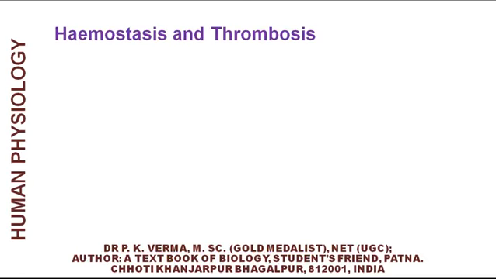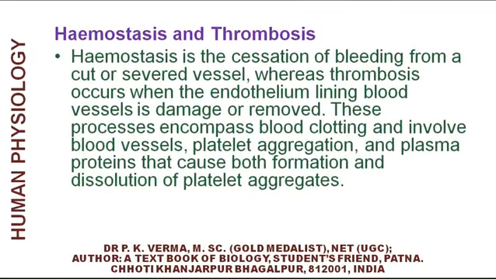Now, there are two terms, hemostasis and thrombosis. Hemostasis is the cessation of bleeding from a cut or severed vessels, whereas thrombosis occurs when the endothelium lining of blood vessels is damaged or removed. These processes encompass blood clotting and involve blood vessels, platelet aggregation, and plasma protein that cause both formation and dissolution of platelet aggregates.